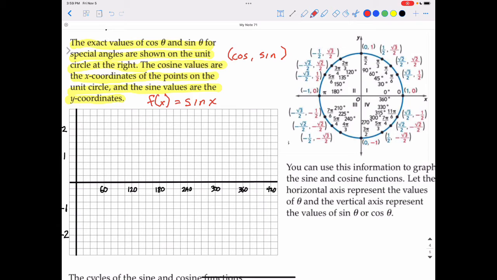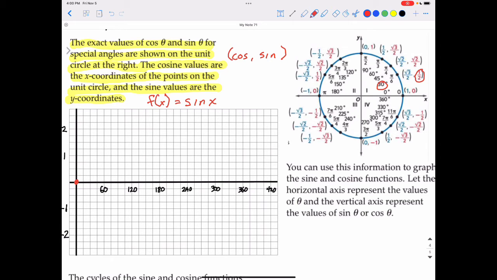For example, starting at 0 degrees, which is right here, if you look at the unit circle, the sine of 0 is going to be this y value right here, which is 0. So I'm going to go ahead and graph that. At 0 degrees, the value of sine is 0, so it puts it right there at the origin. At 30 degrees, the sine of 30 is 1/2.